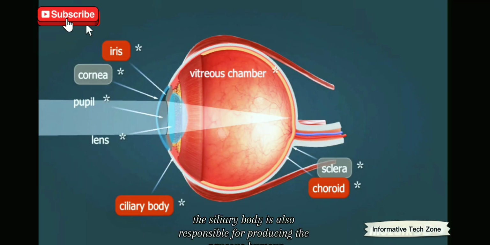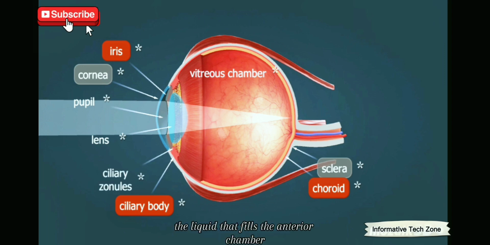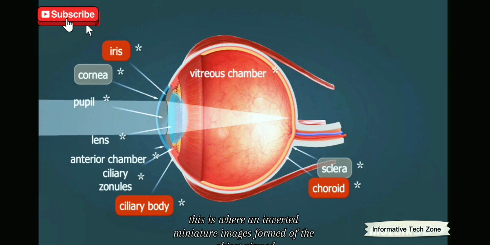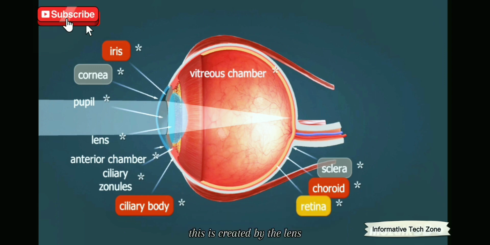The ciliary body is also responsible for producing the aqueous humor, the liquid that fills the anterior chamber. If the drainage of the aqueous humor is insufficient, the pressure increases in the eye, which causes glaucoma. In serious cases, it may lead to blindness. The innermost layer is the retina. This is where an inverted miniature image is formed of the object viewed. This is created by the lens.